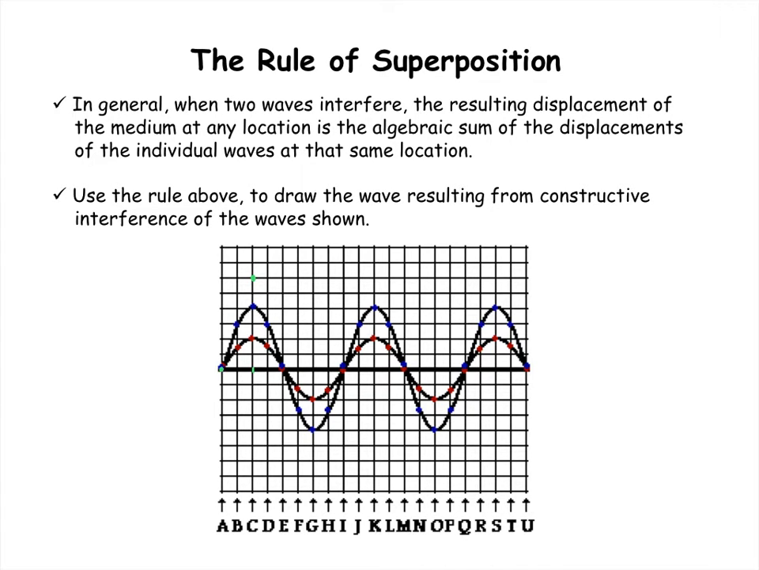I'll also mark the 0 locations. At location G, you'll see that the red is at -2 and the blue is at -4. So you wind up getting a displacement of -6. And that means we've gone through one full cycle. We can repeat what we've done here and see what the interference pattern looks like. It's very similar. It's clearly constructive interference. There we go.